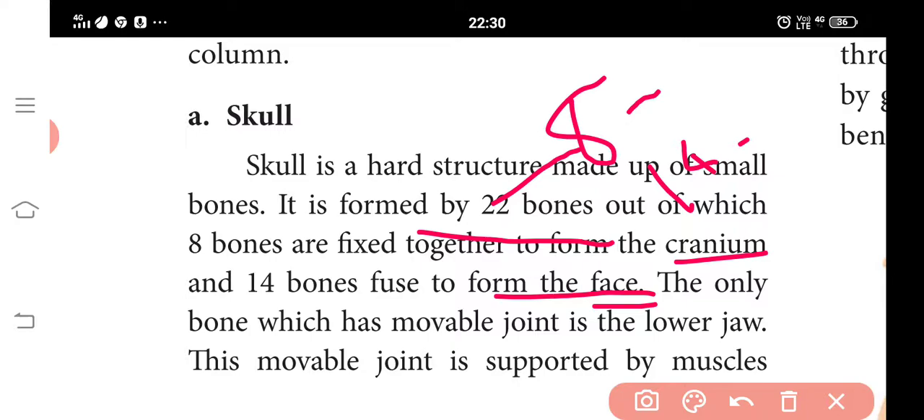So you understand, the facial bones are 14. The lower jaw is the only one with a movable joint, supported by muscles.